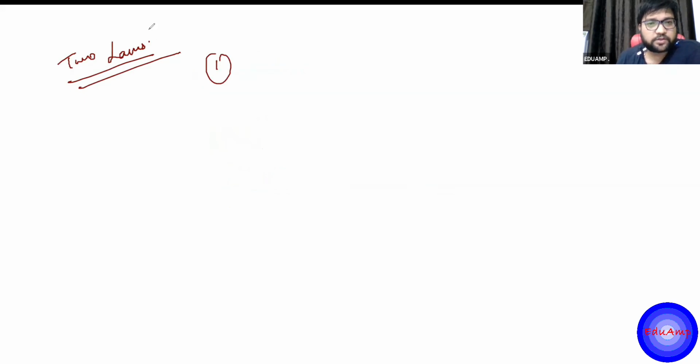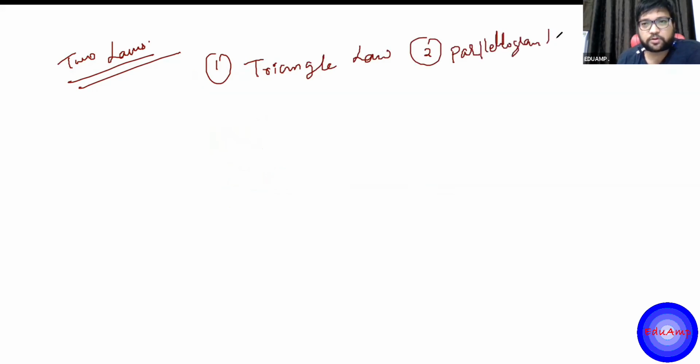The first one is the triangle law, and the second one is the parallelogram law. Parallelogram law. Don't get offended if I write some spelling wrong. I think it is double L. No, single L. Okay, so there are two laws.